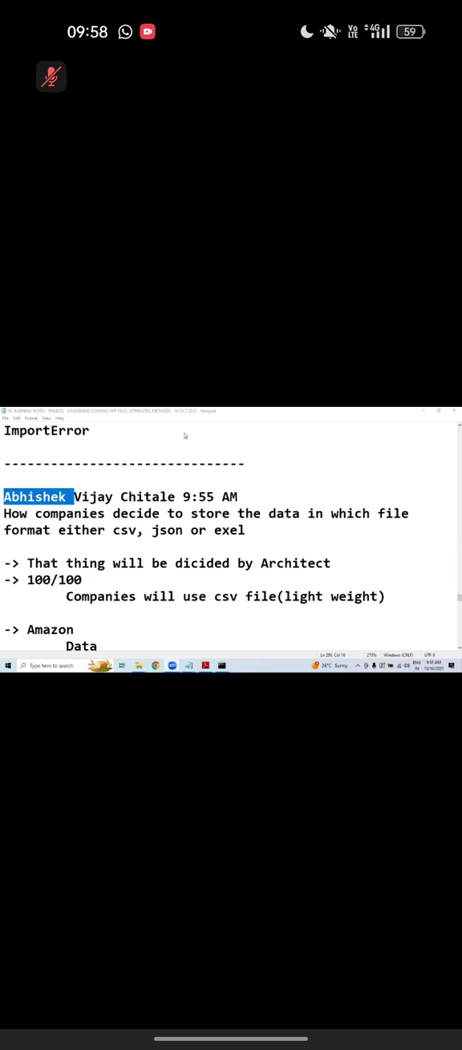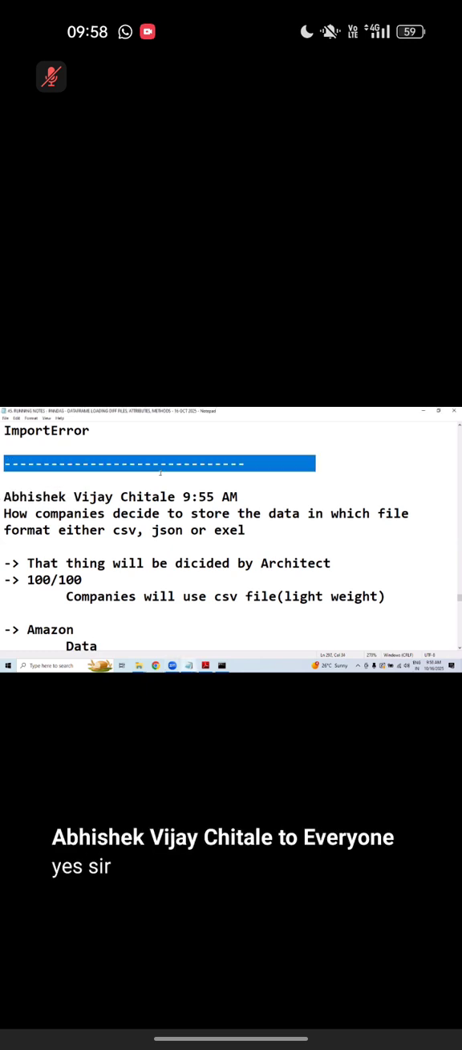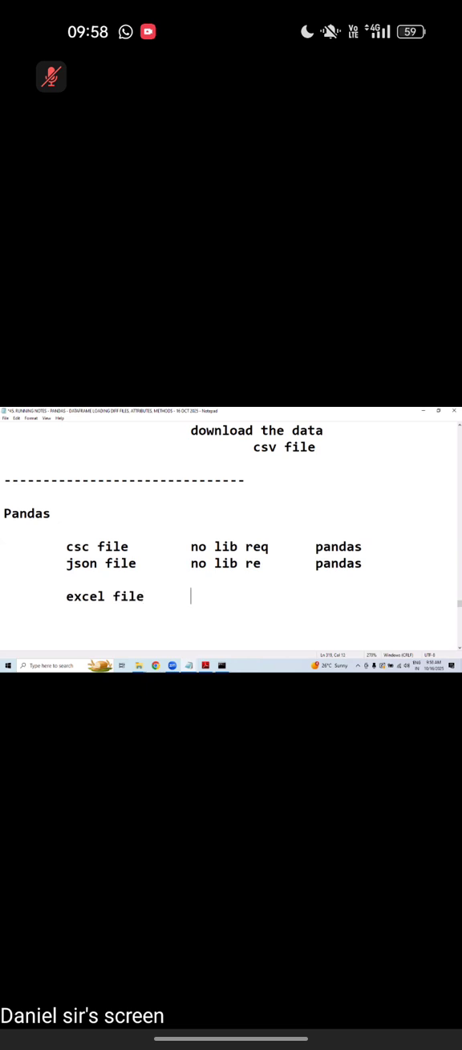Okay? No response from you. Then I believe you understand. I can move on. This is pandas. CSV file, no library required, then pandas will load. Then JSON file, no library required, then pandas loads. Then the Excel file, library required. Then only pandas will recognize.